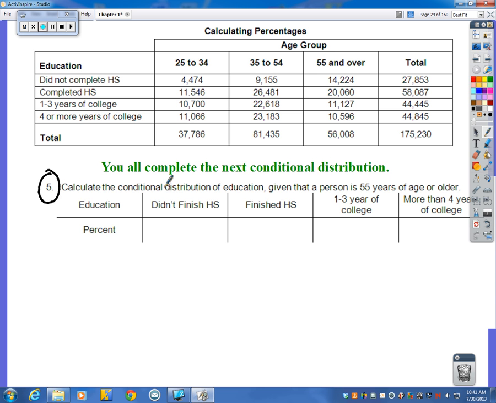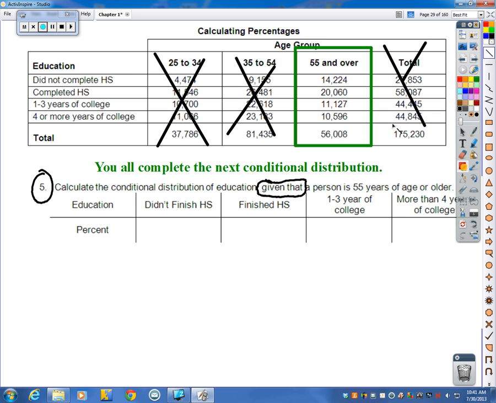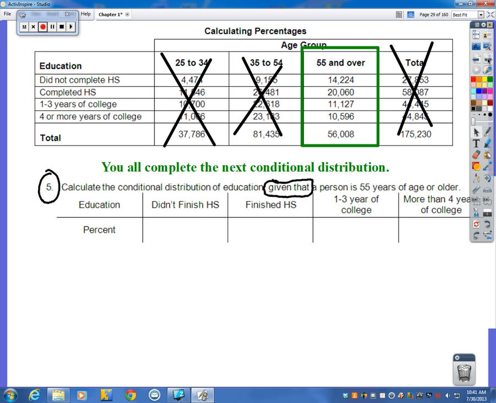Okay? Calculate the conditional distribution of education given that a person is 55 years of age or older. Now here is that specific type of keyword to know that you're really doing a conditional distribution. They're saying given that the person is 55 years of age or older, that means when you're looking at this table up here, you are going, you know what? I get to focus on only this part of my data. Forget about and ignore these others. So that means you're only going to look at this. So I want you to go ahead and figure out what those 4 percentages are.